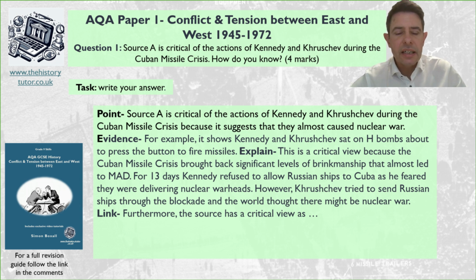So then we need to link. Furthermore, the source has a critical view as... Now, can we talk about the provenance? Who wrote it? When it was written? Why it was written to back this up? So see if you can give a sentence, maybe two, to explain how and why the provenance has a negative view. So over to you. Away you go.